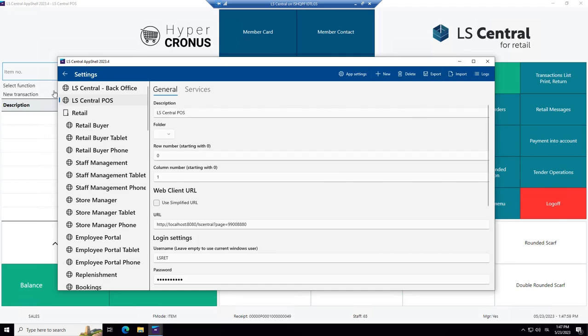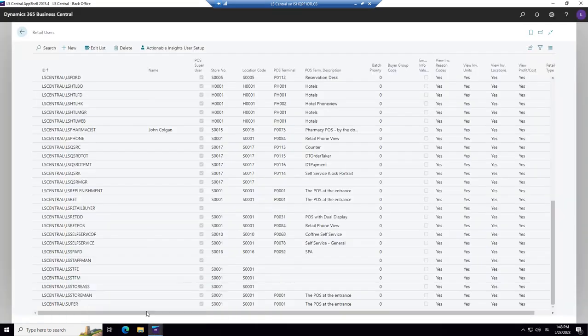So shall we have a look? Go to back office again. Who is this guy LSRET? It's this line here. Find it? Yes, that one is opening store number 1 with terminal number 1. So that explains why that terminal opened. It can be okay or not that more than one line is set for the same terminal. It depends what we're doing with our setup, how we're using it.